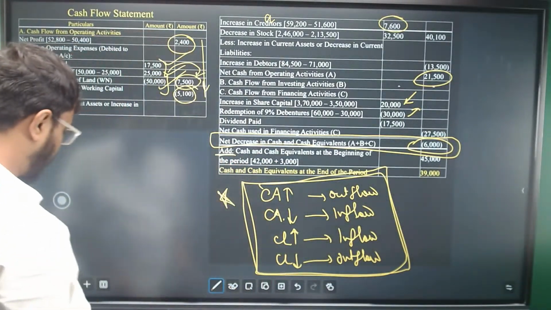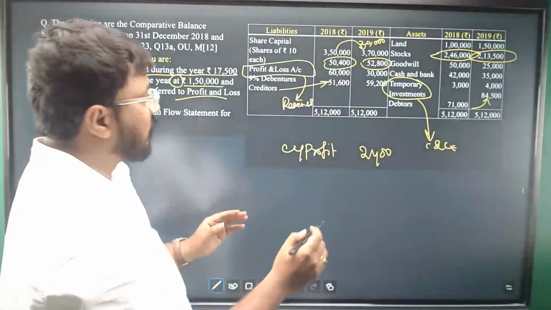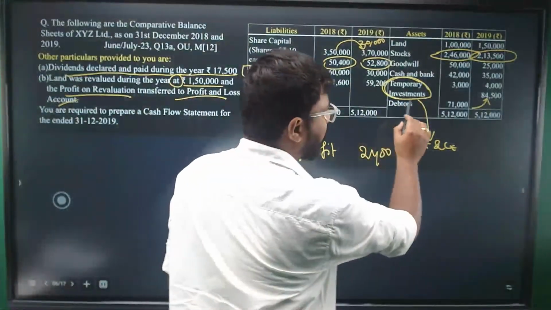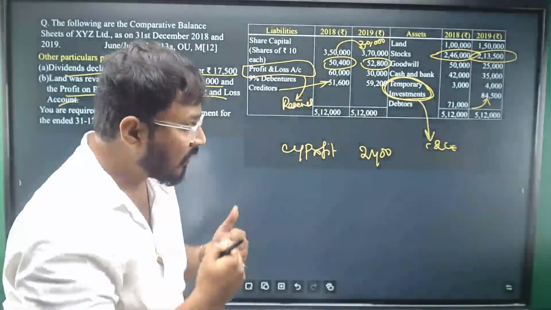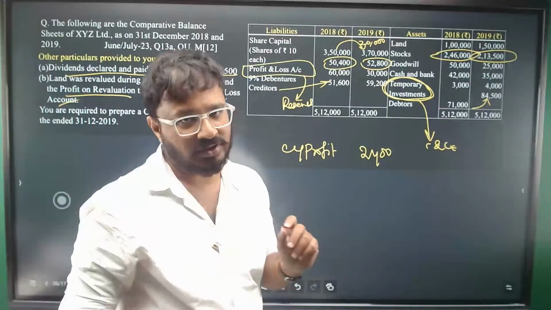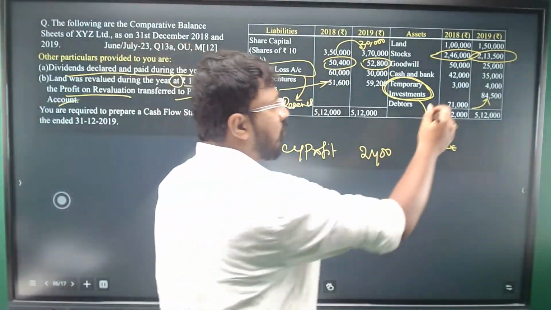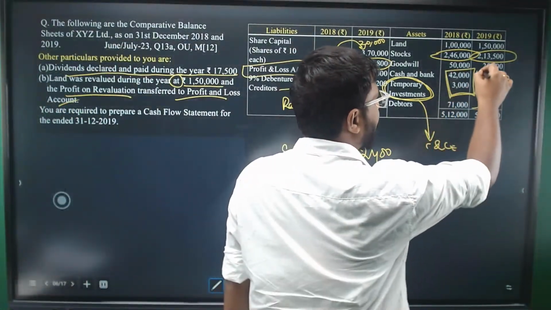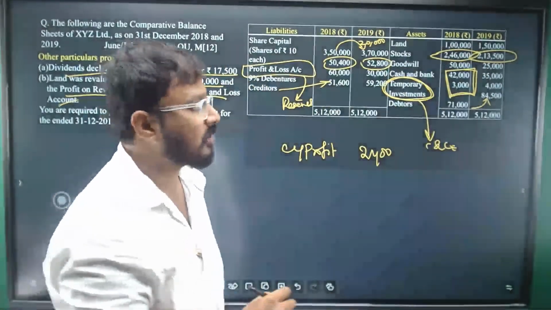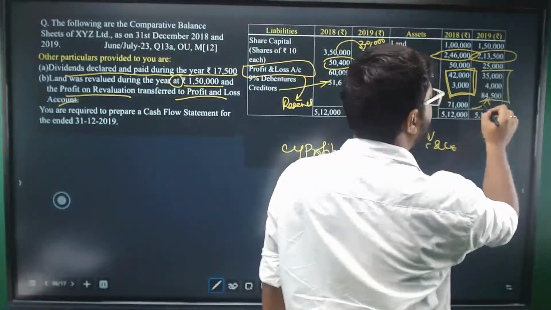If you see the question, as I was mentioning, temporary investments are also considered part of the cash and cash equivalents, which are nothing but marketable securities. So both the cash balance as well as the temporary investment balance we need to consider while adding the cash and cash equivalents.